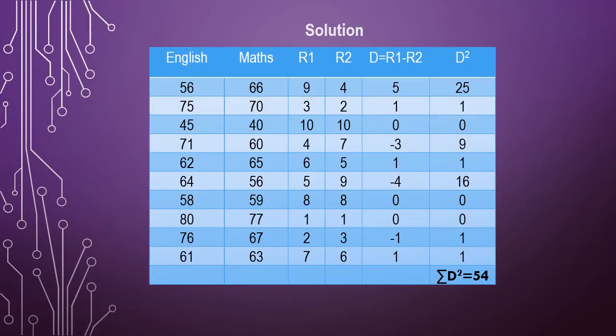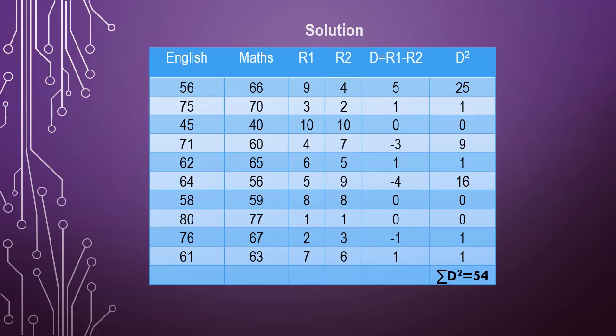Just write down the marks which have been given for English and Maths. Then after that you need to allocate the ranks. Right. So first, the English ranks I consider as R1, and for Maths I consider the rank as R2. So first for English, the highest is 80, that is rank 1. The next highest is 76, that is rank 2.